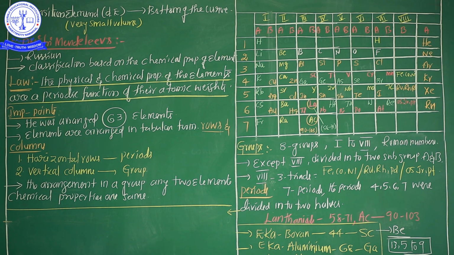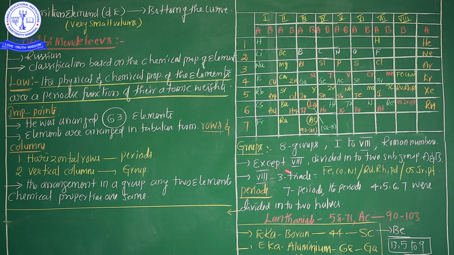These key points are very important at NEET level. According to Mendeleev's classification of the periodic table, the groups were arranged in vertical columns, indicated by Roman numerals. So how many groups are in the Mendeleev periodic table? 8 groups, indicated by Roman numerals 1, 2, 3, 4, 5, 6, 7 and 8.